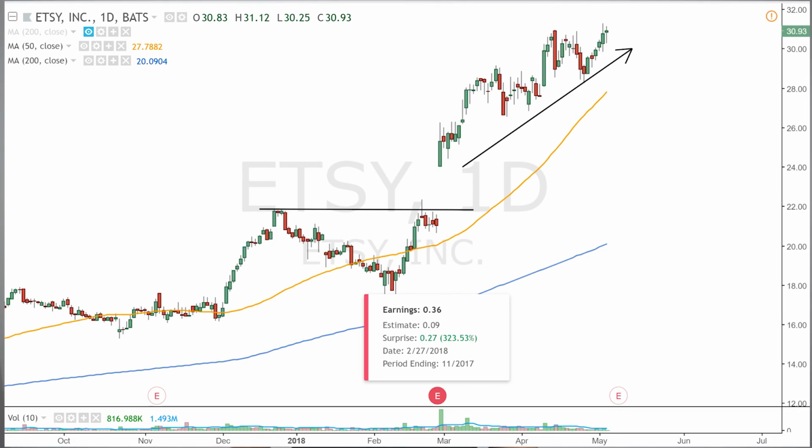A recent example of PEAD in effect is Etsy. Back in February, their earnings per share beat estimates by over 300%. The next day, price jumped over 20%, breaking out of that small base. If you bought then, even after that huge jump, you would have still been up almost 30% right now. Earnings are coming out again next Tuesday, and we'll probably see the company beat expectations again, and the trend higher will probably continue.